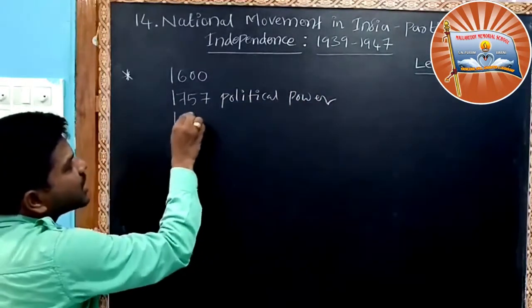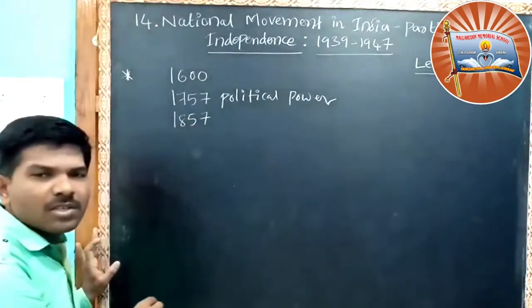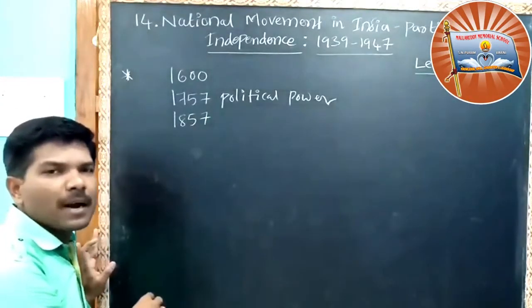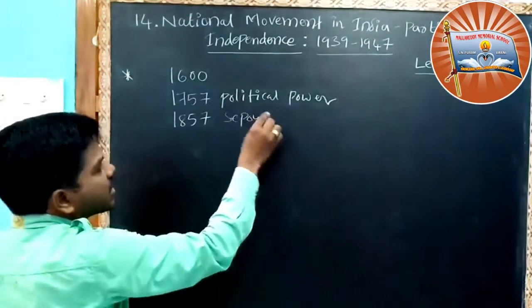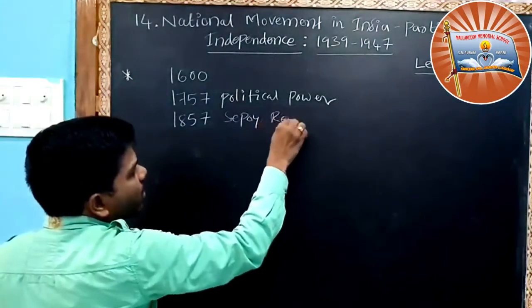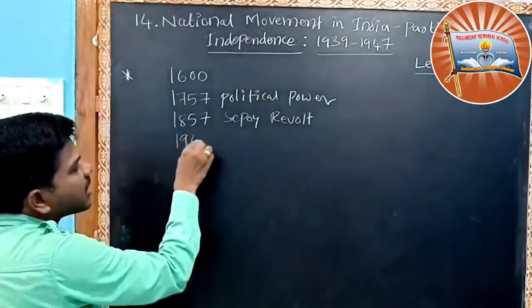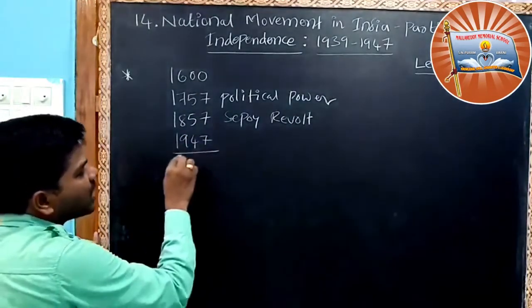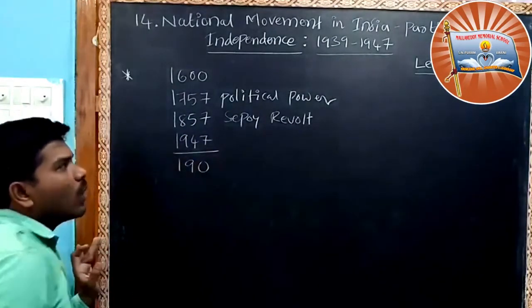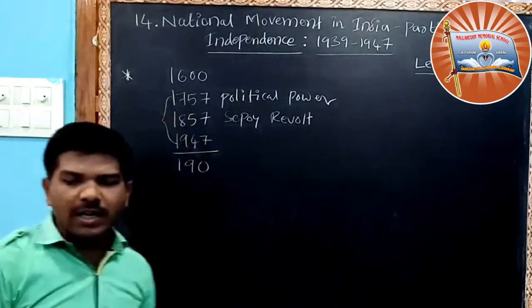Against the British, there was the 1857 revolt, the Sipahi revolt. Jhansi Lakshmi Bai, Mangal Pandey, these all revolted against the Britishers. So it is called the Sipahi revolt. And we got independence in 1947. That means Britishers ruled us for exactly 190 years.